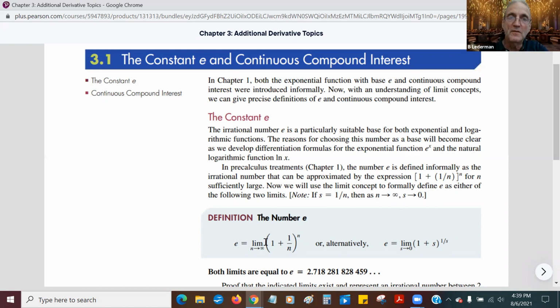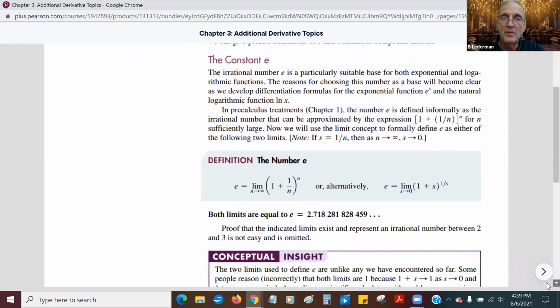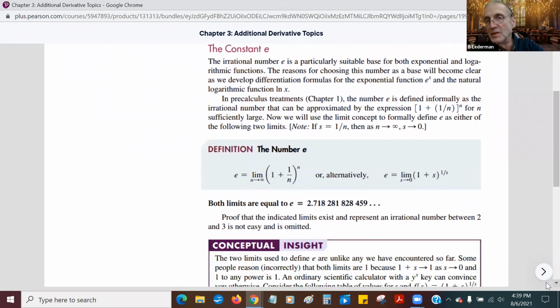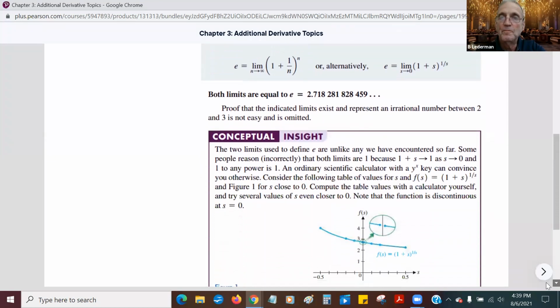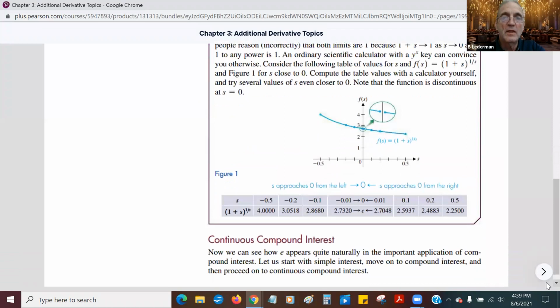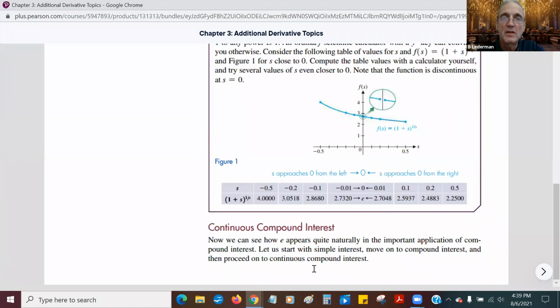Okay. Anyway, the number E is defined as this limit. The limit as n goes to infinity of 1 plus 1 over n to the nth power. Or I could say it this way: the limit as s goes to 0 of 1 plus s to the 1 over s power. If you notice, this and this are really the same thing, because the reciprocal of something going to 0 goes to infinity, and so on and so forth.